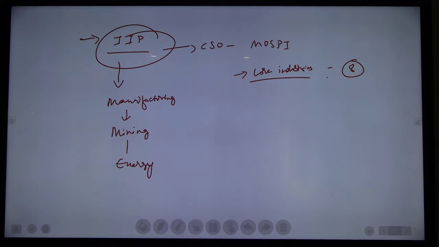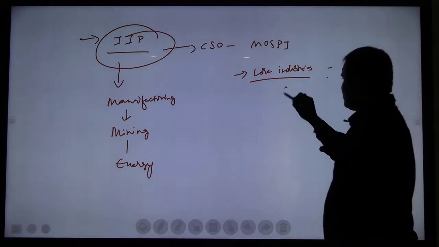How many core industries are there in India? 8. What are those core industries?